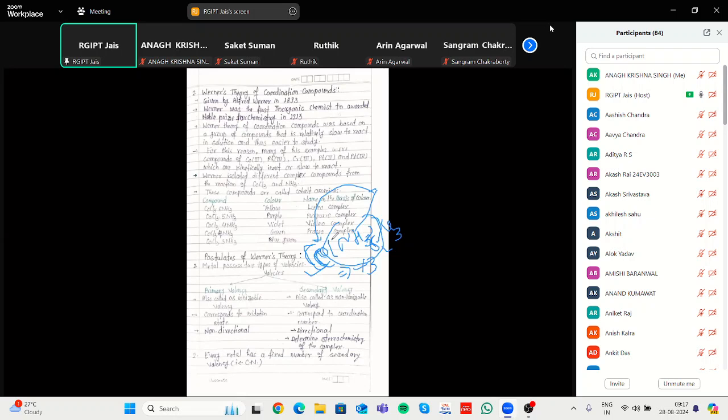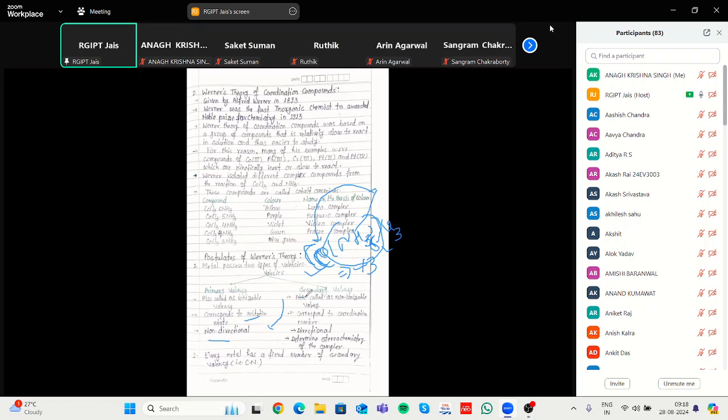That's why it is in ionizable form. Primary valency means it is ionizable and non-directional, that is, it does not change and corresponds to the oxidation state of a complex.